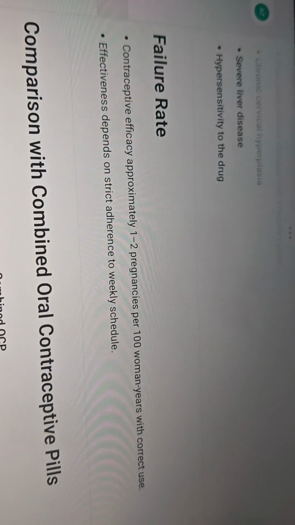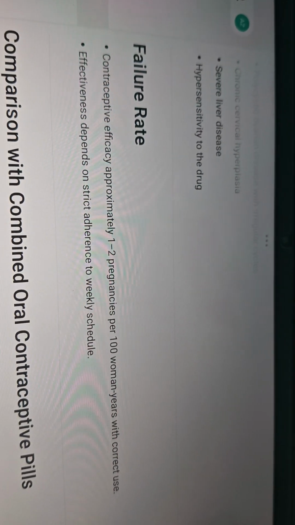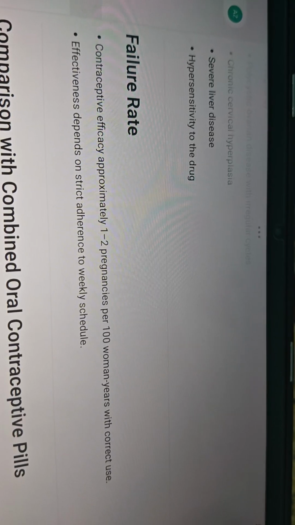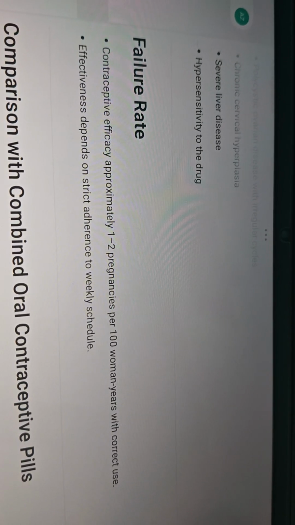The failure rate is approximately 1 to 2 pregnancies per 100 women-years with correct use, and the effectiveness depends on strict adherence to the weekly schedule.